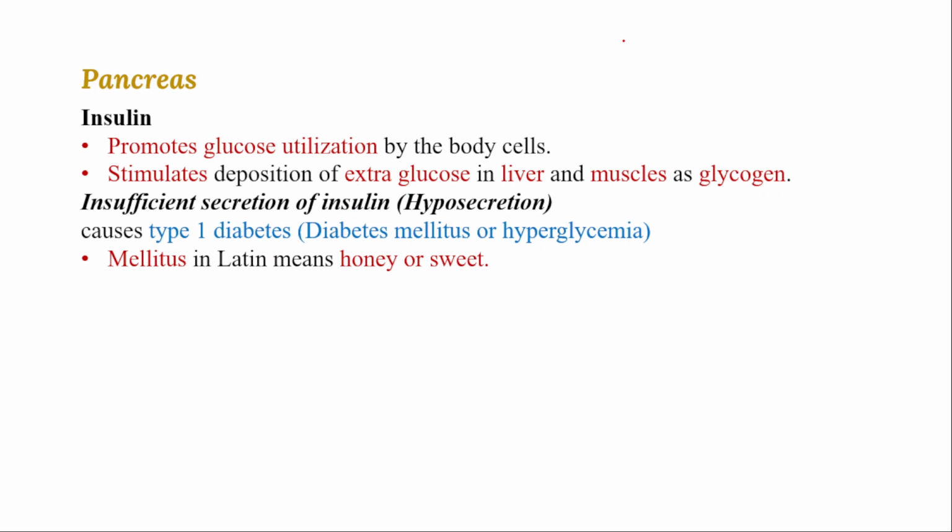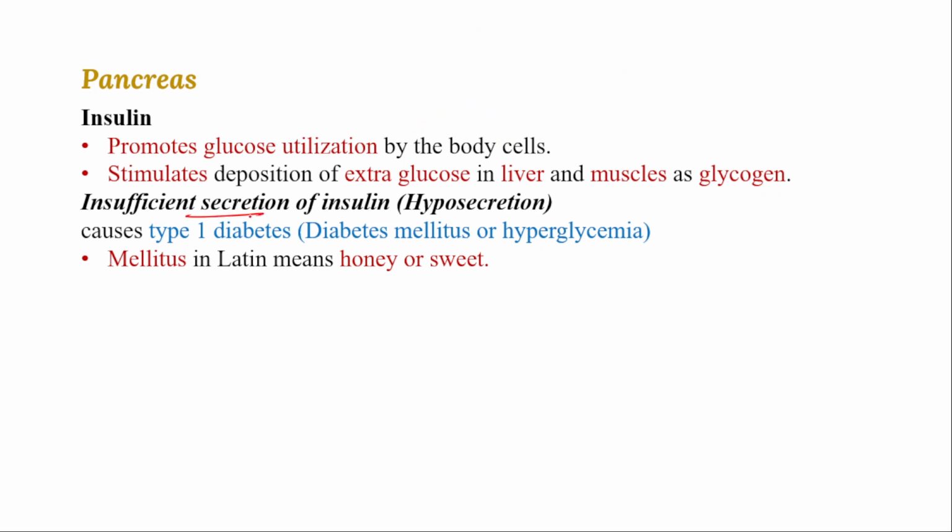There are many types of diabetes: type 1, type 2, type 3, type 4, gestational diabetes, and other types. But type 1 diabetes is mainly caused by insufficient secretion of insulin. The beta cells either function abnormally, which leads to low secretion or nil secretion of insulin by the beta cells of the islets of Langerhans of the pancreas.